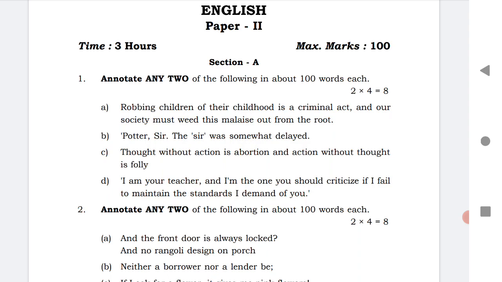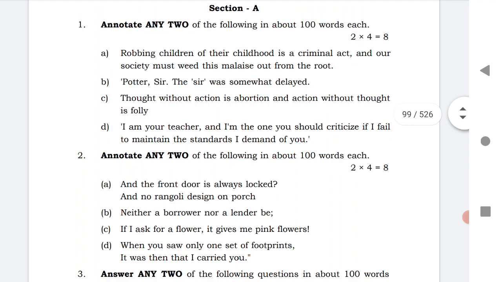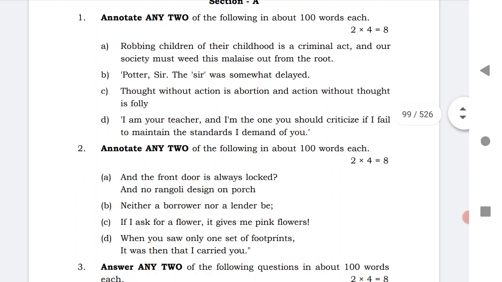I request you once again, please go through these questions, read the lessons, summaries, and the poem and poetry of the questions which are given here. Read all those lessons. Definitely, you will get good marks in your exam. I am hoping that you will get good marks.